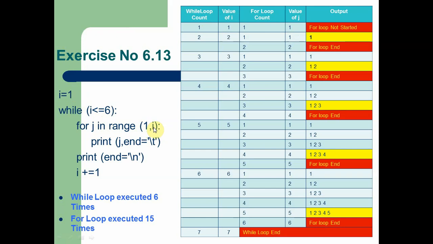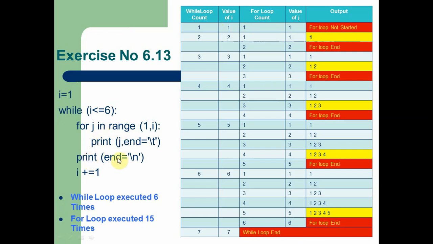So now we are going to understand this program. When the program starts, the value of I is 1. When the while loop starts, the condition is true because the value of I is less than 6. Now the for loop is executed. At that time the first for loop count is executed. Here the condition is false because the loop starts from 1 but ends at 1. So the J value is 1, the I value is 1. This is the stop value for the loop, so the loop stops at the beginning itself. So the for loop is not started here.